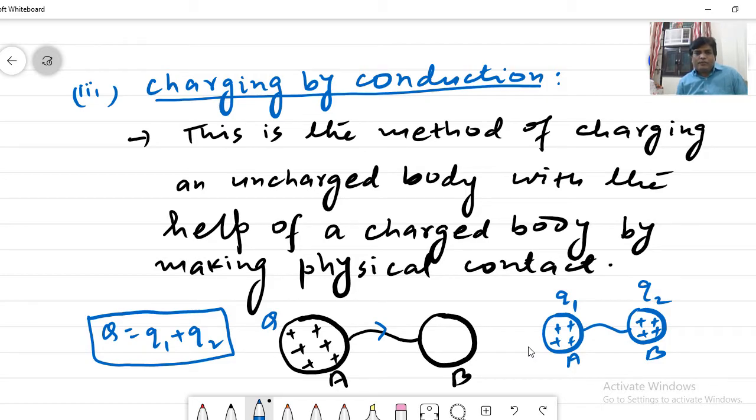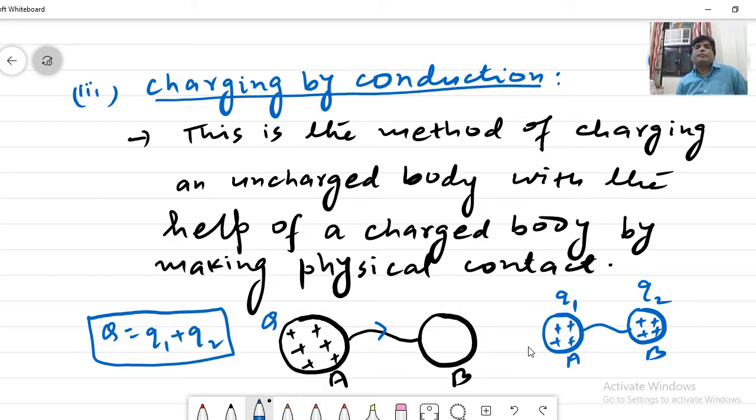Why does this charge flow from A to B? When we connect A and B by a conductor, charge from A flows to B. This is basically due to what we call the difference in potentials of A and B. About potential we will read in the second chapter, but you can understand it as electrostatic pressure. A has more electrostatic pressure than B, although B has zero electrostatic potential because it has no charge initially.